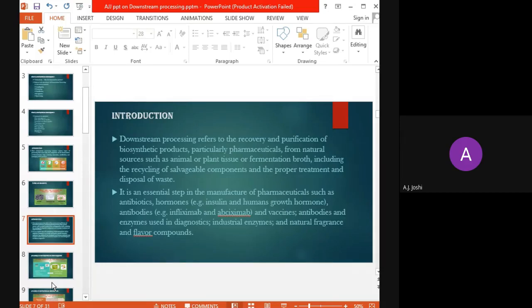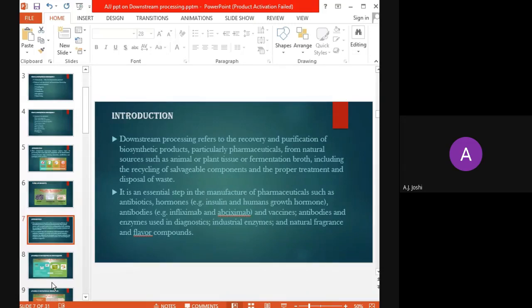Now, the purity and sterilization required are different compared to the antibodies or enzymes that are used for industrial application. That means whenever we are using particular antibodies for therapeutic purposes, the requirements differ from an antibody used for diagnostic purposes.